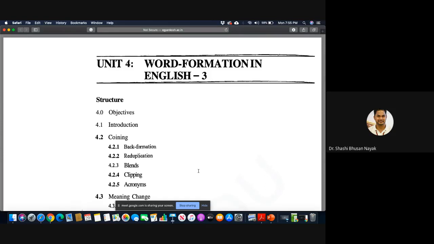So I would suggest that whatever books are available with you in addition to your IGNOU material, IGNOU material is sufficient. But if you want to sharpen your knowledge, if you want to add some value in terms of MEG 04 or any other paper, or your assignments, you help yourself by adding some books to your library and studying them and finding out what issues you need to sort out.